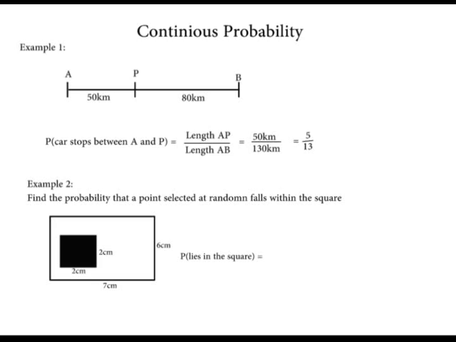So the probability that the point lies within the square is equal to the area of the square over the area of the rectangle, that is 4 over 42, which gives us 2 over 21. The probability of an event is a ratio and has no units.